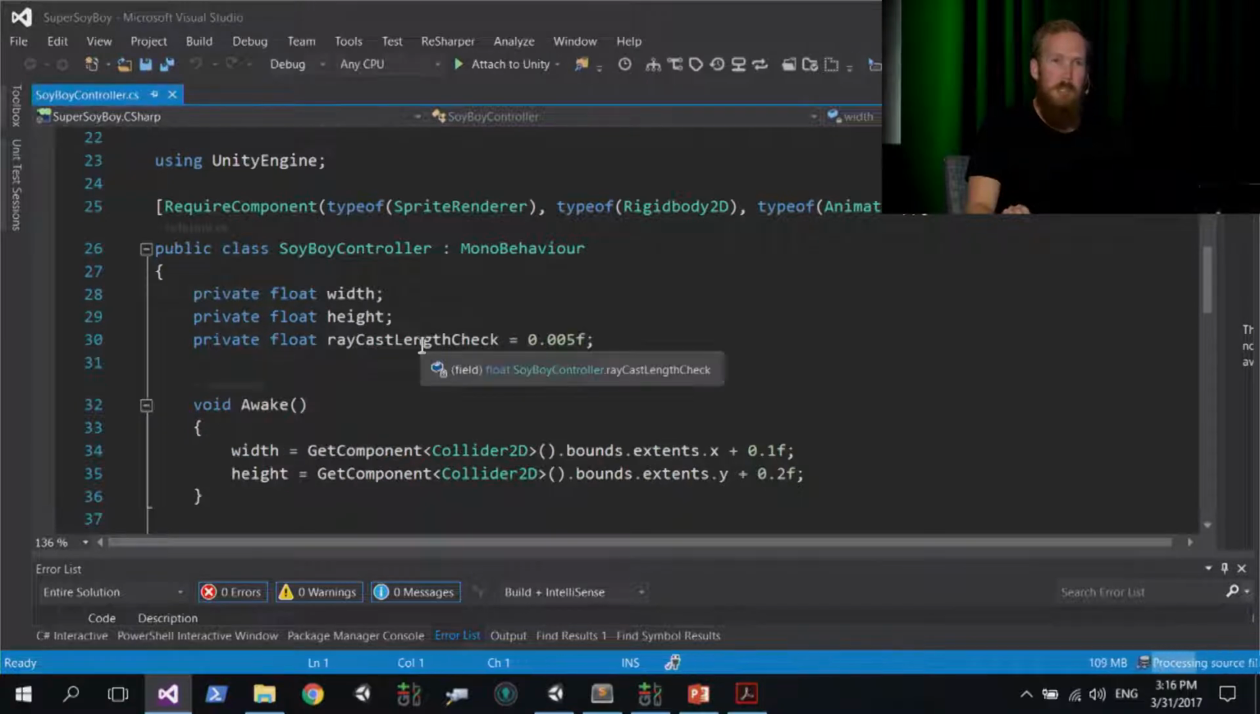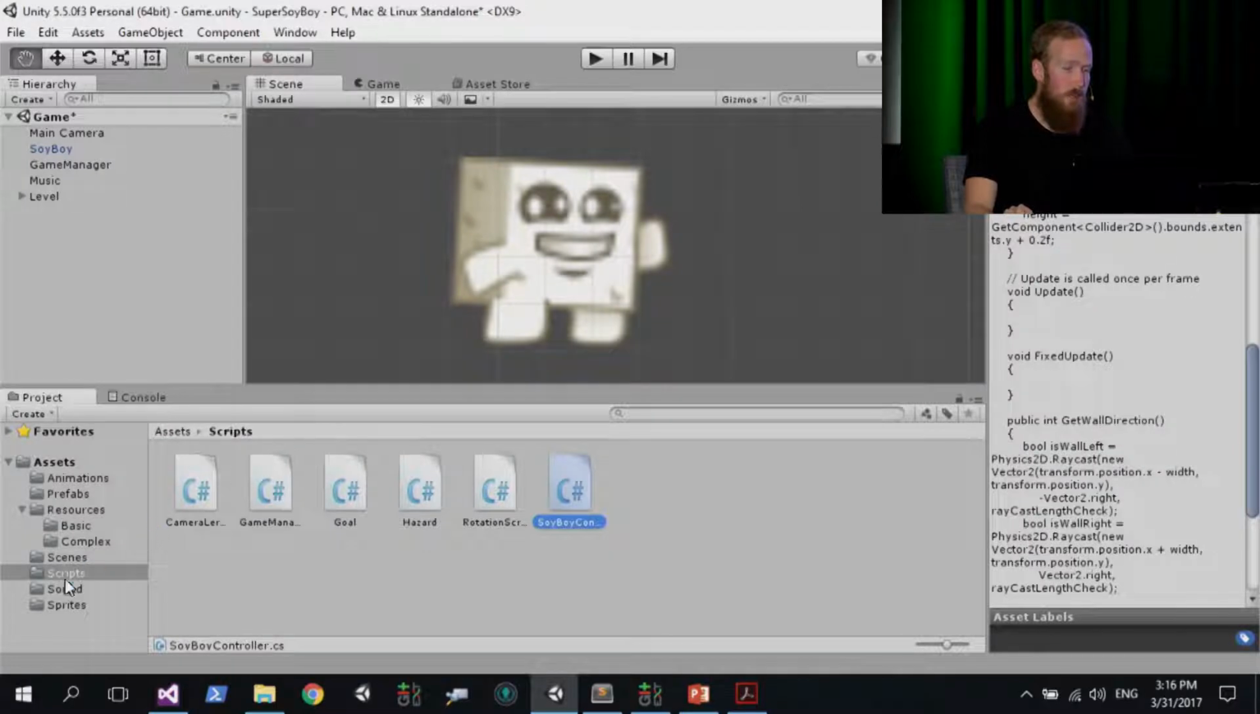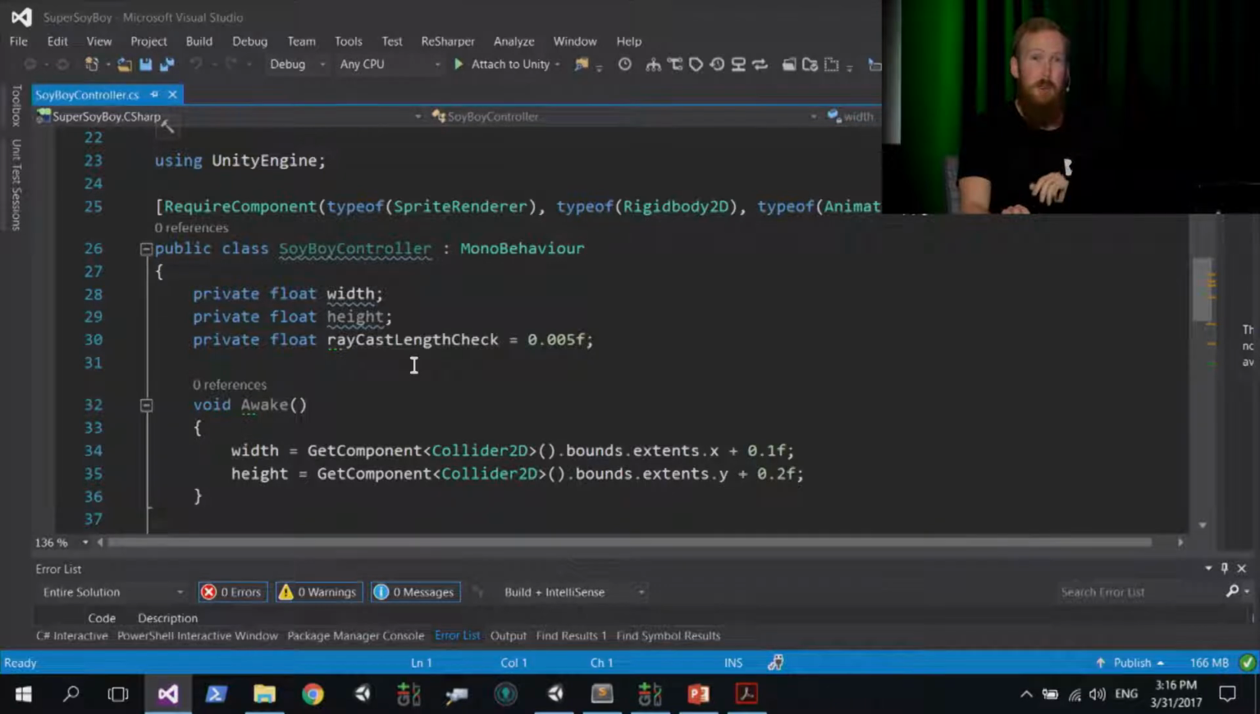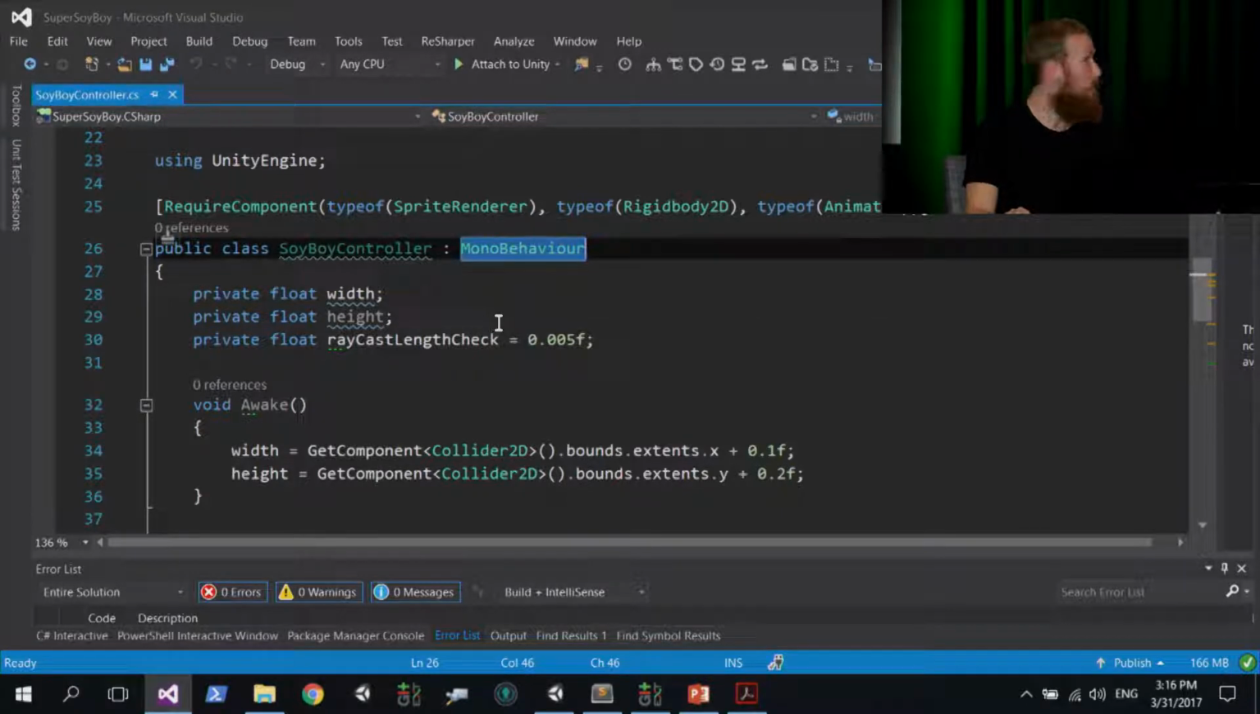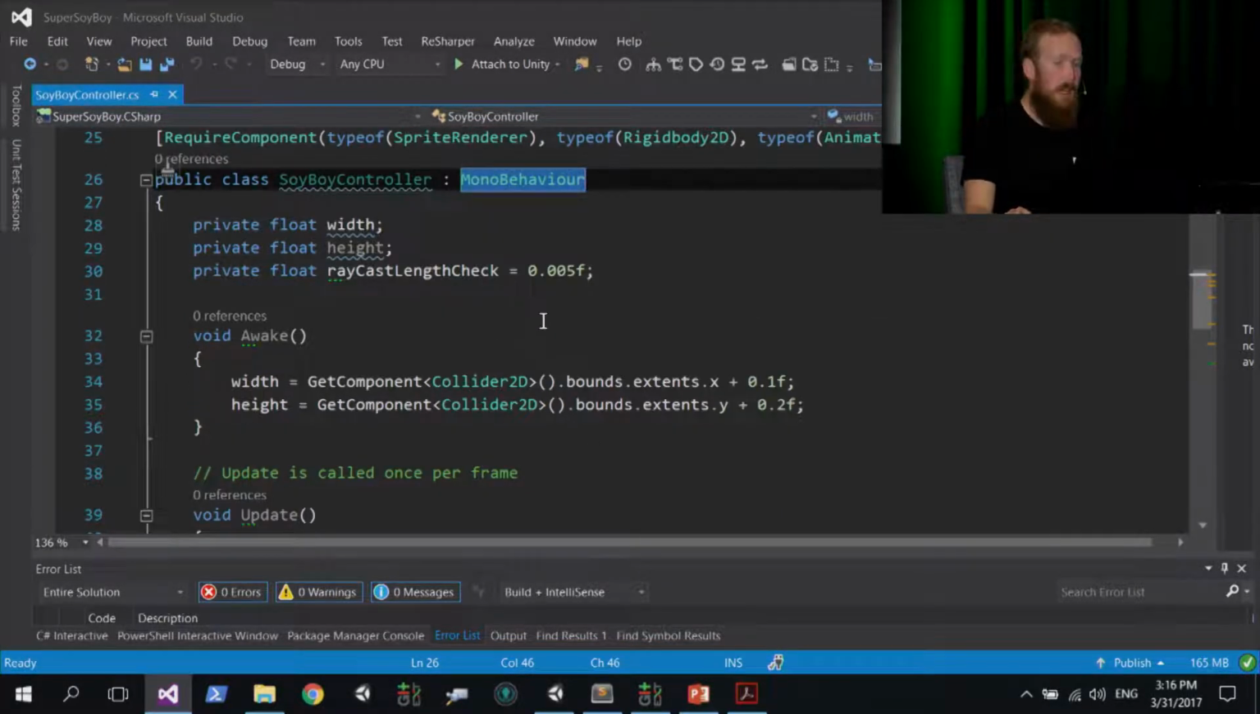All right, so while everybody gets that script loaded up, just remember you select it in the scripts folder down here and double-click Soy Boy controller to open it. I'm going to run through what a script in Unity actually looks like. Every script in Unity inherits from a base class called MonoBehaviour, and you can see that over here. MonoBehaviours basically give you some base functionality that you can use in your scripts. They do things like lifecycle operations for your scripts, things like initialization and updates for your game loop. There are various callbacks you can use on them too.